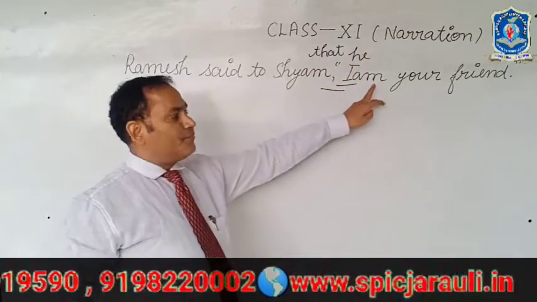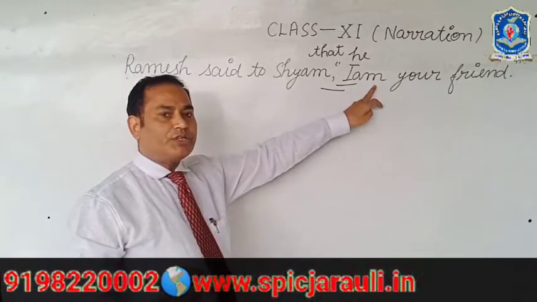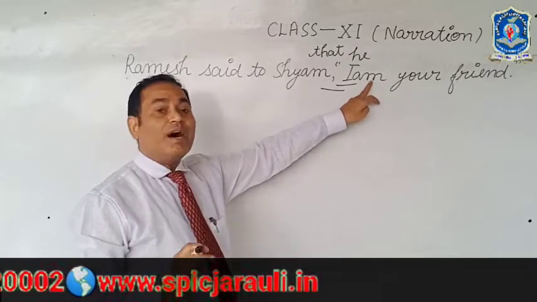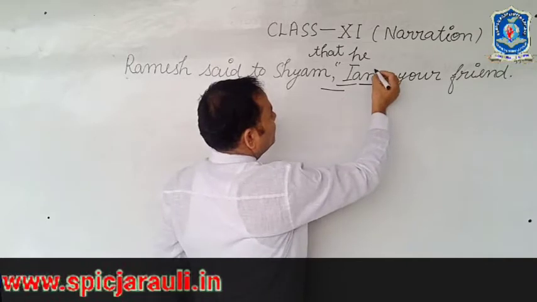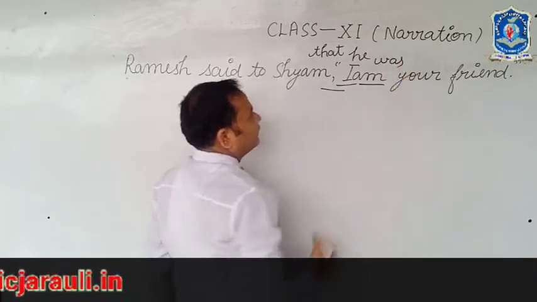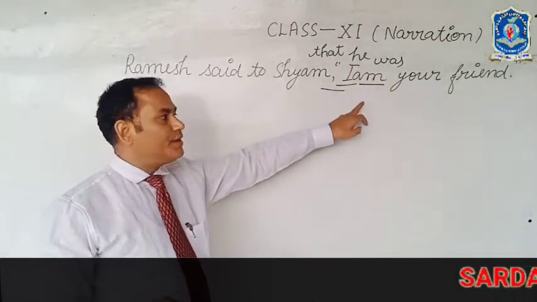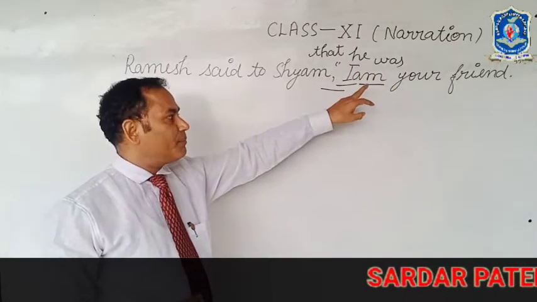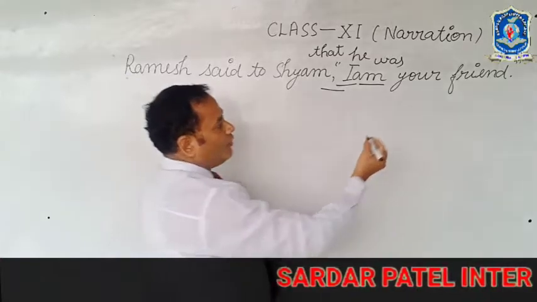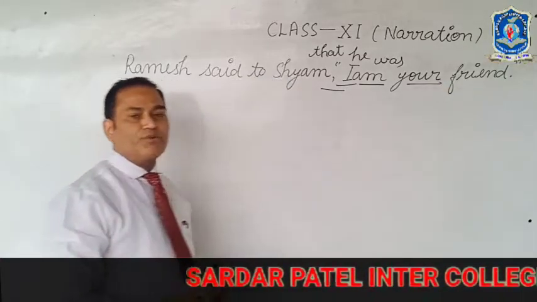Then after that, the verb am can be changed to was. So am will be removed and was will be written. So I am has been converted into he was. Now we have to see the second person pronoun given.